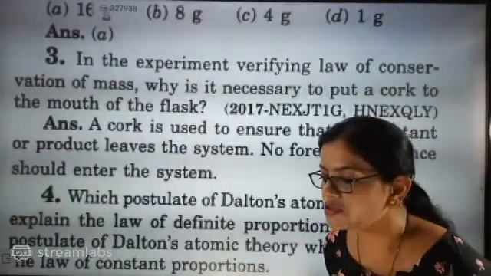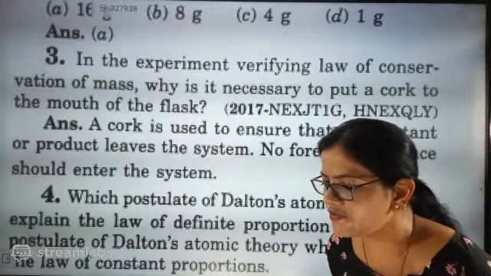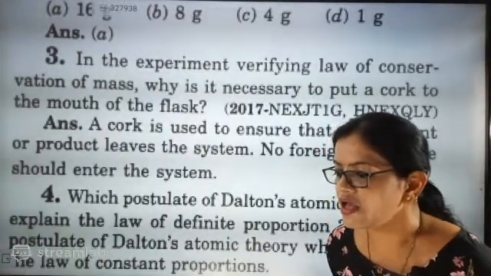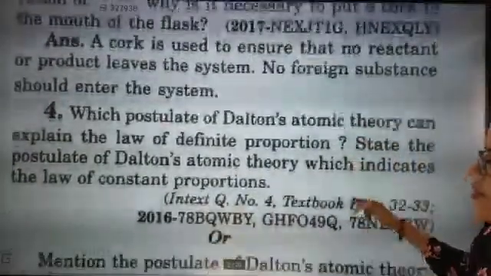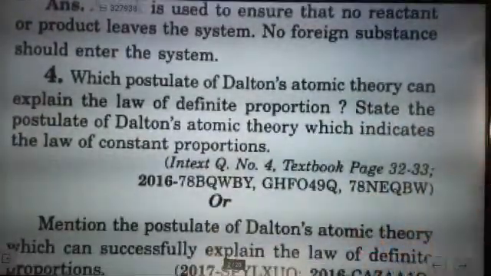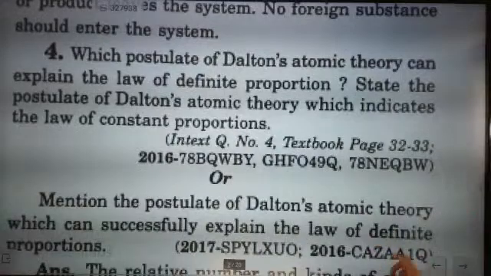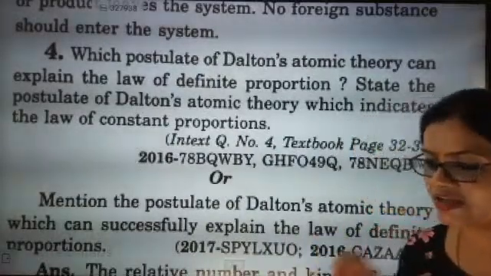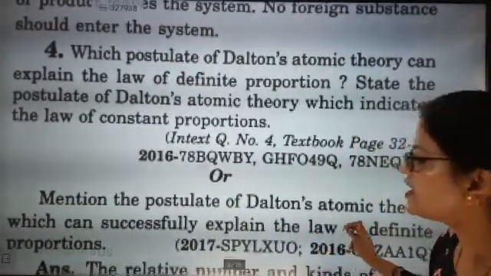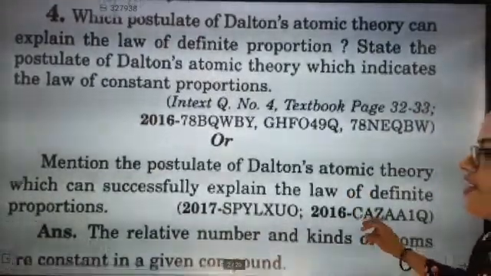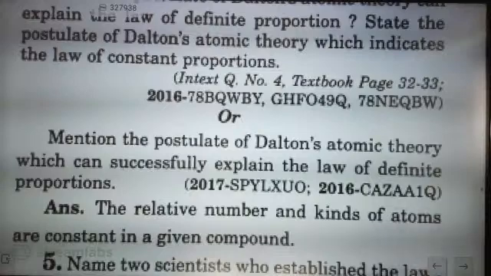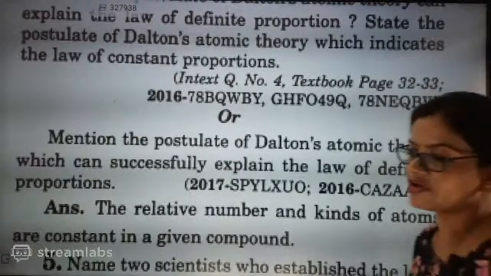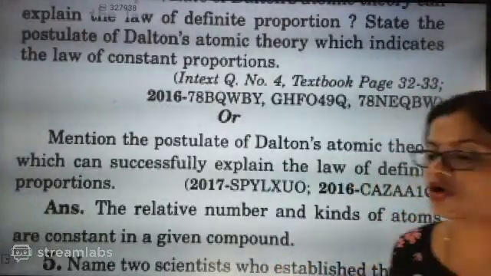The relative number and kind of atoms present in a compound is fixed. Absolutely, this is exactly the one. That is the postulate of Dalton's atomic theory which successfully explains the law of definite proportion. The law of definite proportion says that the relative number and kinds of atoms are constant in a given compound. That is the most important law. It is fixed, it is not going to change.